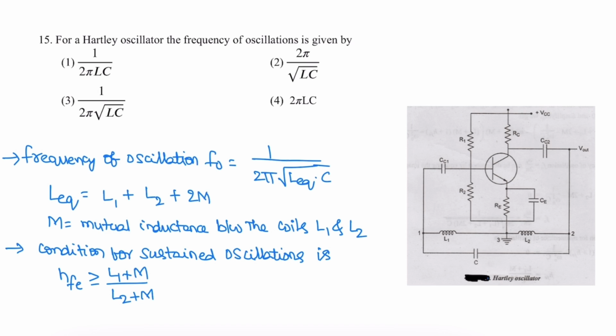The condition for sustained oscillation is on the gain of the transistor. Here the transistor is an NPN transistor with common emitter configuration. For this NPN transistor, the forward current gain hFE should be greater than or equal to (L1 plus M) by (L2 plus M). Then only the oscillations are sustained, with frequency 1 by 2 pi square root of L equivalent into C. So the correct option is 3.